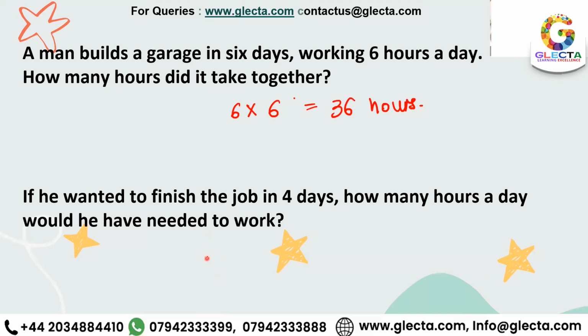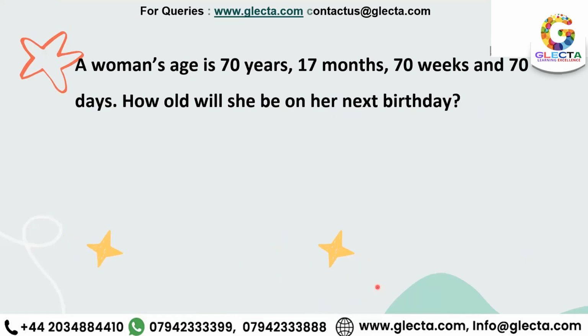So you'd work out 4 times what would make 36, and that's 9. Correct. Over here, the answer would be 9 hours. Correct. Good. All right. Now, moving on to the next one. I would want everyone to try this out. You guys know how many weeks are there in a year. You know how many months are there in a year. You just have to tell me the answer of this one.